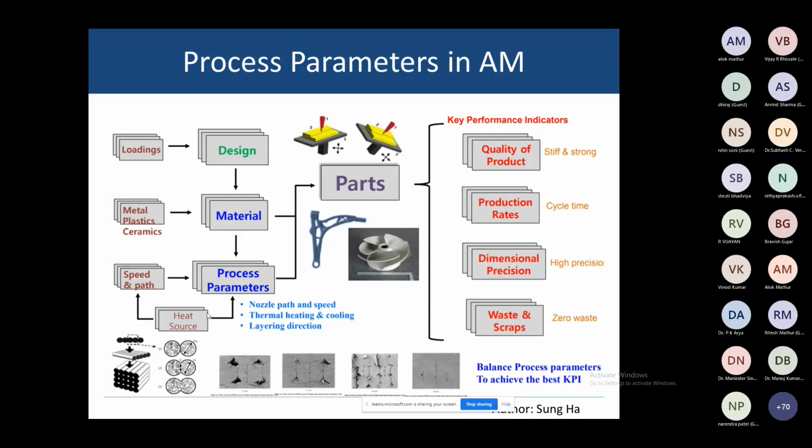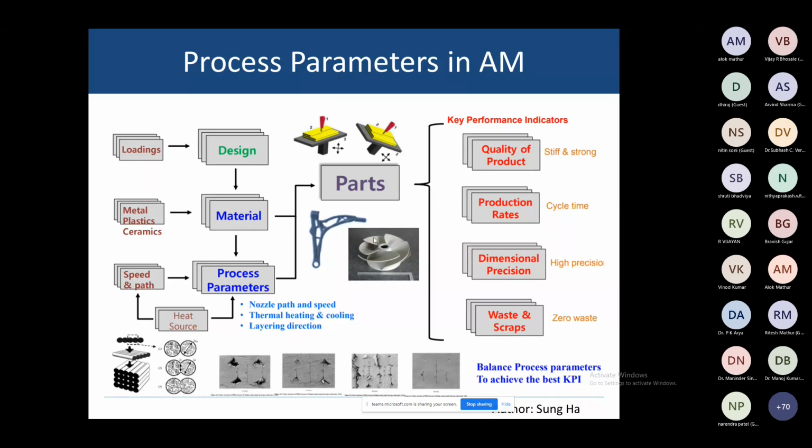Of course, a heat source is required in this process. So the nozzle movement system, then the material heating system, the material feeding system. So there are many types of parameters we have to include: nozzle path and speed, thermal heating and cooling, then layering directions, and we have to study the effect of these process parameters. So what parts can you develop here?